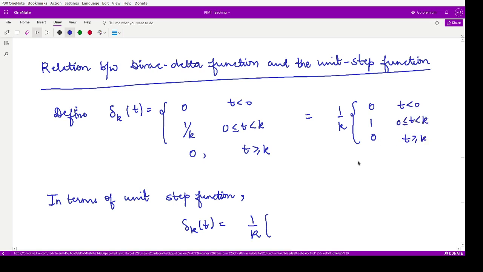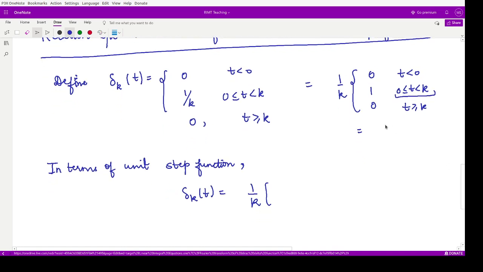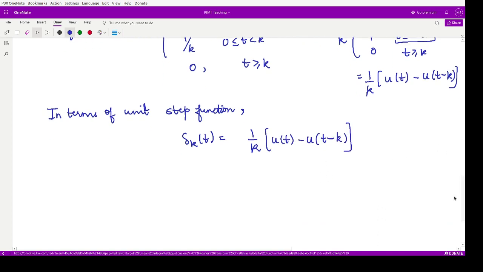And what is this? This is nothing but the unit step function defined in this interval. So how can we define that particular thing? So it is 1 by k, the unit step function at the point t, minus the unit step function at the point t minus k. Let us see how. So this becomes unit step function at the point t minus the unit step function at the point t minus k, which is something like this.